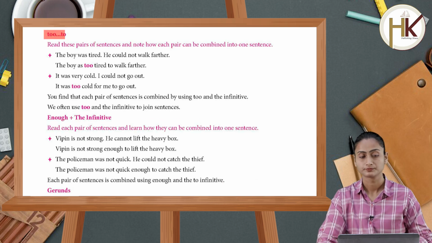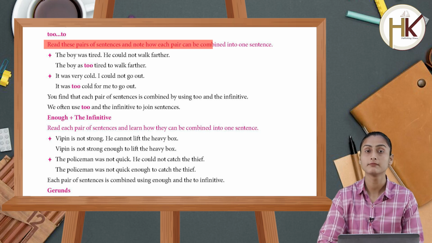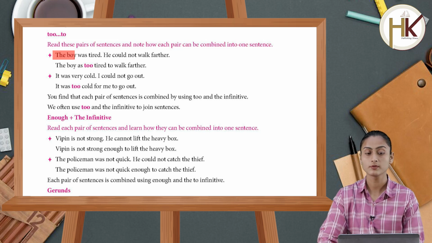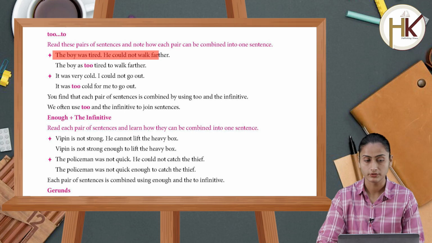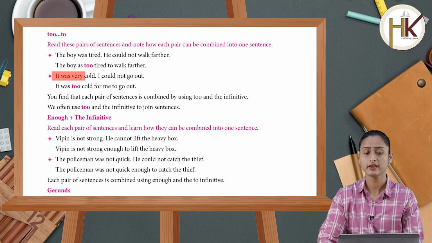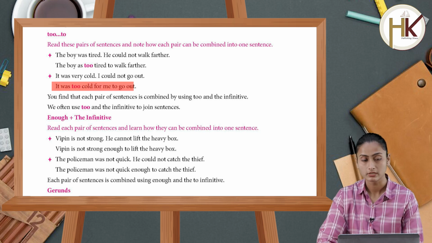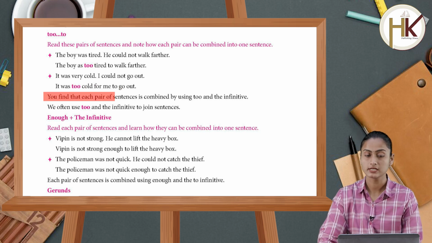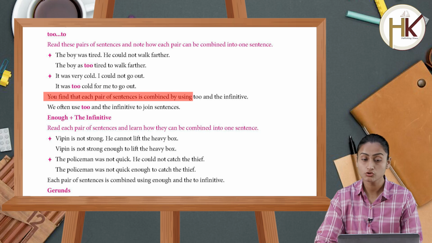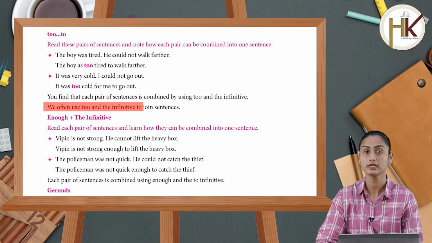Read these pairs of sentences and note how each pair can be combined into one sentence. The boy was tired, he could not walk further. The boy is too tired to walk farther. It was very cold, I could not go out. It was too cold for me to go out. You find that each pair of sentences is combined by using too and the infinitive. We often use too and the infinitive to join sentences.